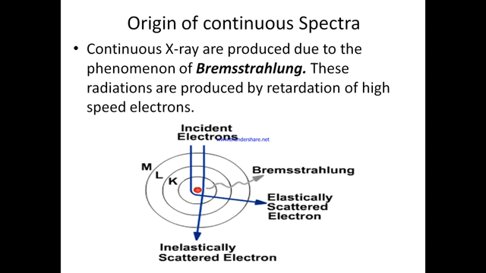When electron passes close to the nucleus of the target atom having high atomic number and atomic mass, then they are deflected from their path due to the strong electrostatic interactions between the electron and target nucleus, and hence due to this deceleration they lose some of their kinetic energy, which is emitted in the form of electromagnetic radiations or X-ray photons.